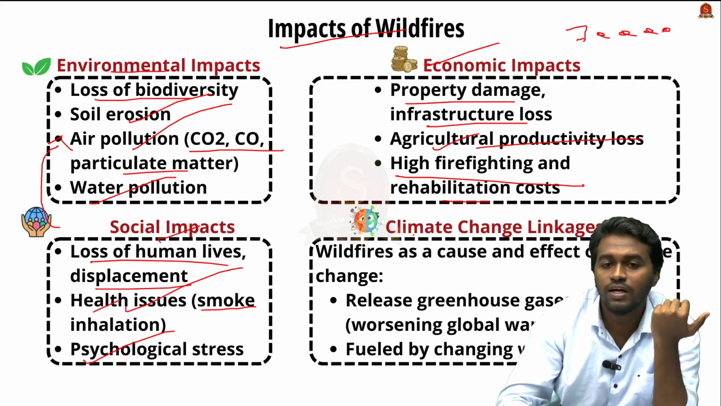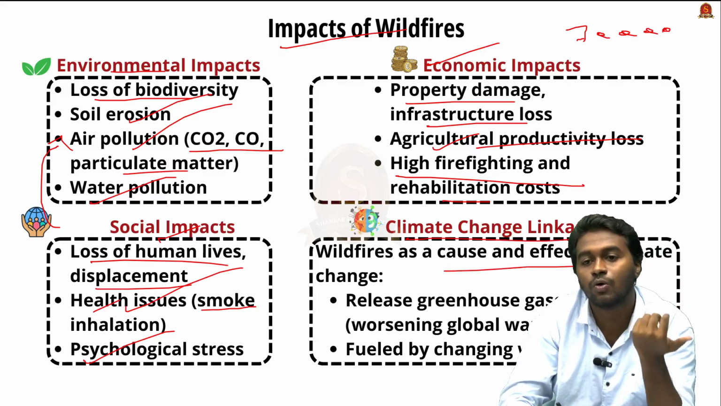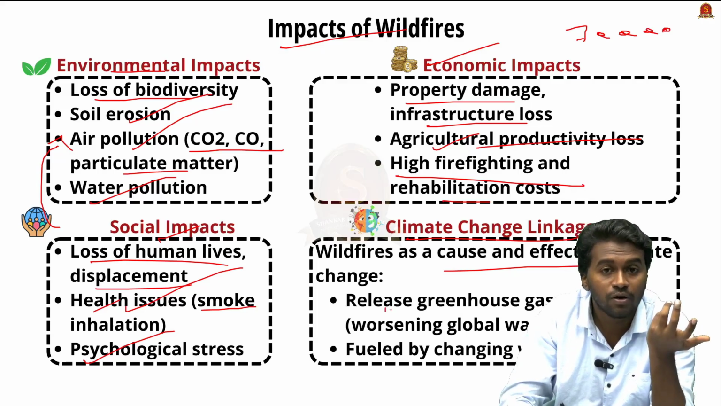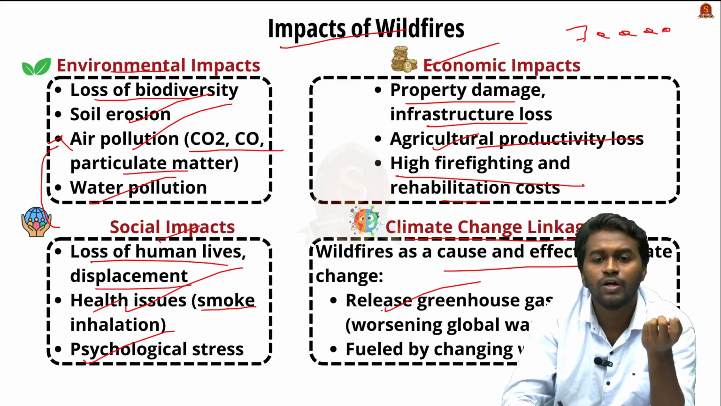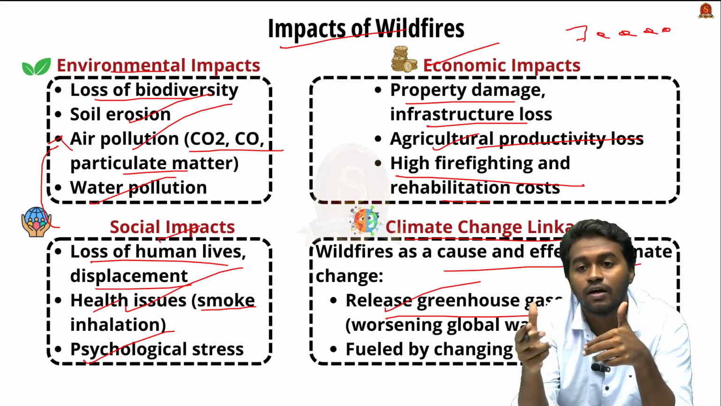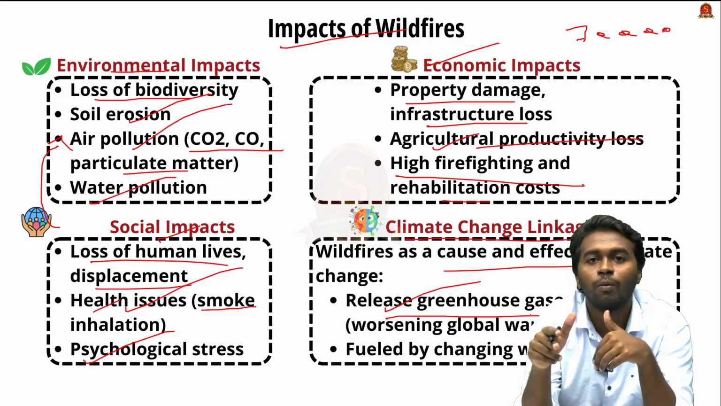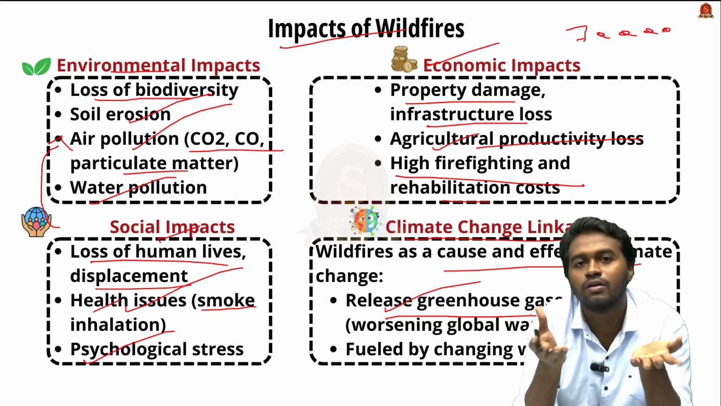And the next is the climate change linkages. For example, it acts as a cause and it acts as an effect of climate change. During the time of wildfire, greenhouse gases will be released, and this will further worsen the global warming. And in return, global warming is one of the major reasons behind events like drought and wildfire.